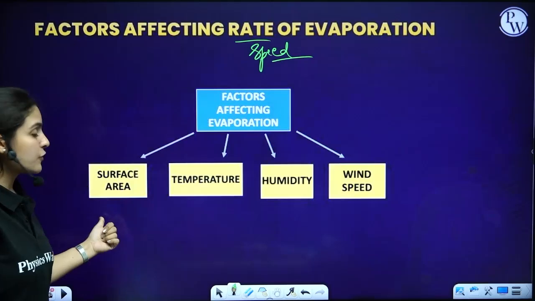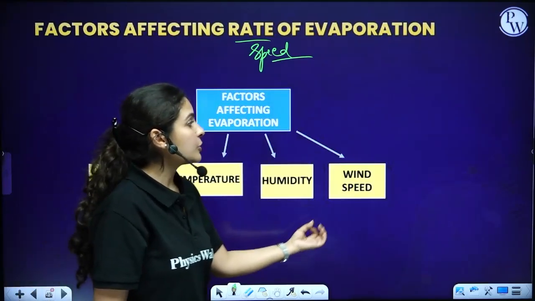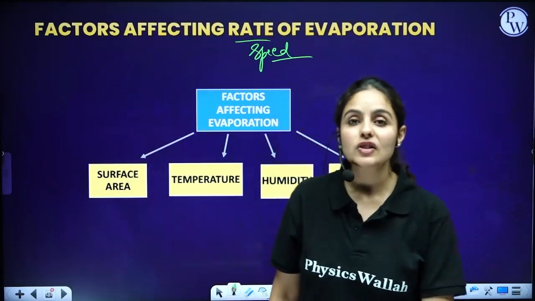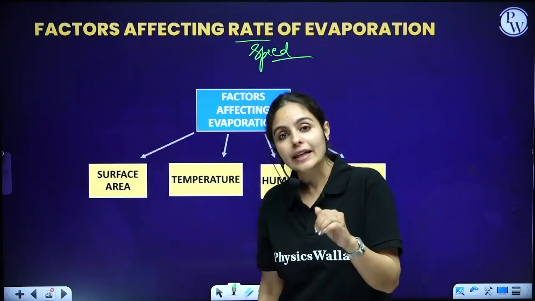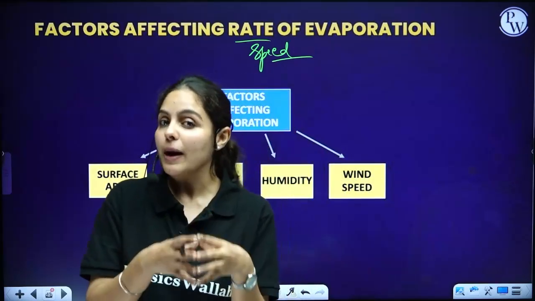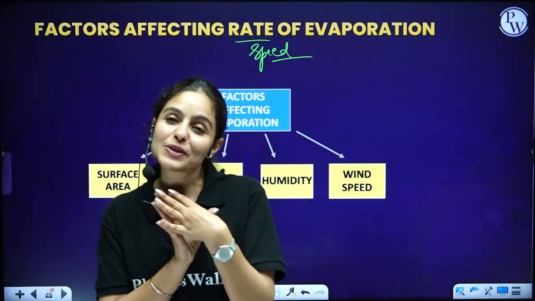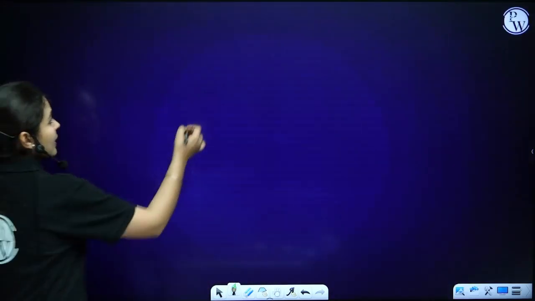One, surface area. Second, temperature. Third, humidity. Fourth, wind speed. So there are four factors which affect, directly or indirectly, the rate or speed of evaporation. Now you can learn this with a simple trick. Now what is that trick? Let me tell you.